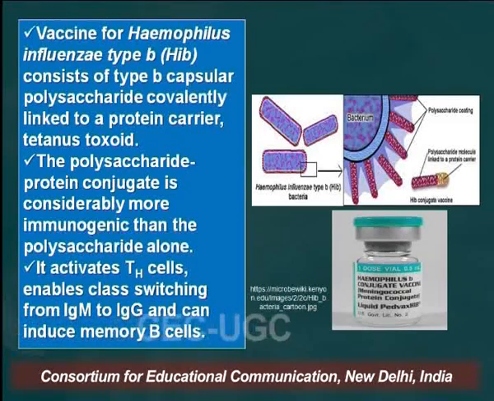The vaccine for Hib consists of type B capsular polysaccharide, which is covalently linked to a protein carrier called tetanus toxoid. The polysaccharide-protein conjugate is considerably more immunogenic than the polysaccharide alone. It activates T helper cells, enables class switching from IgM to IgG, and can generate memory B cells.